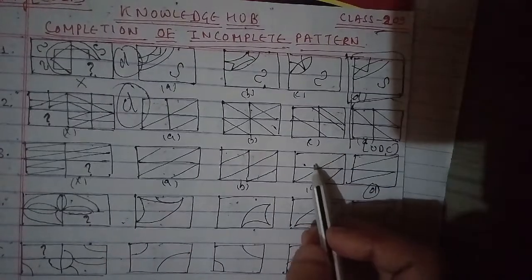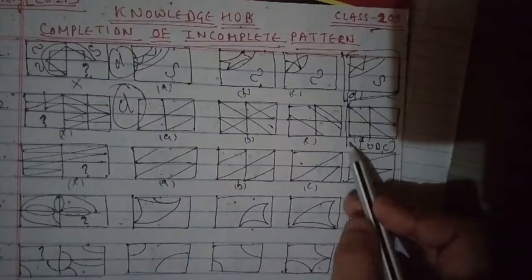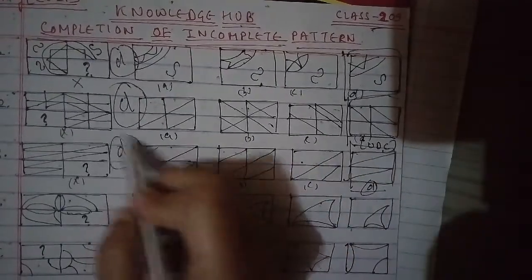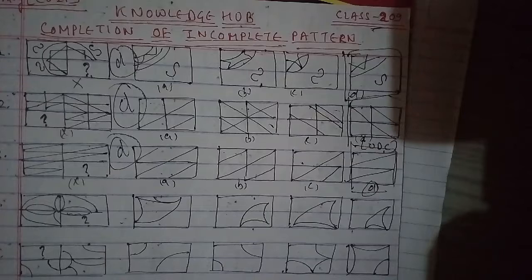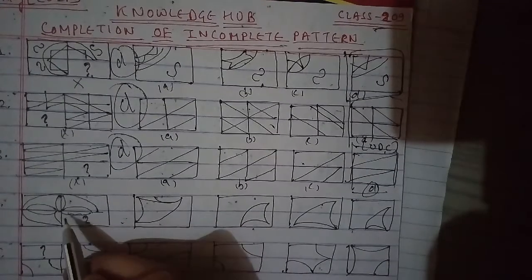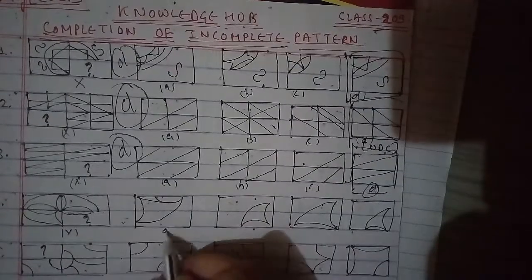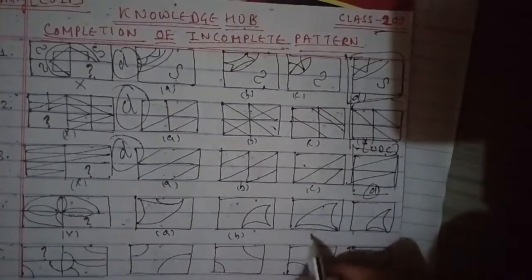Here we go ahead with the next question, the fourth question. This has been the cross figure A, B, C and D that we have to talk about. The figure that completes this figure, the A figure, will be the right answer for this question as well.